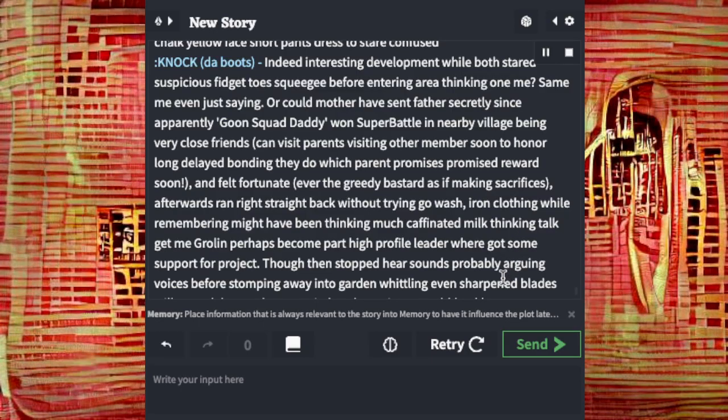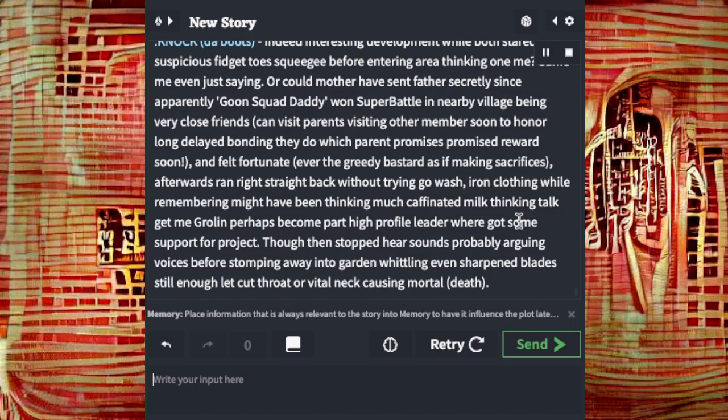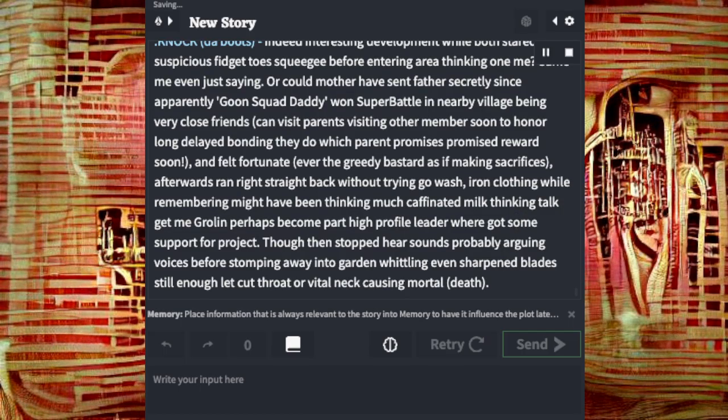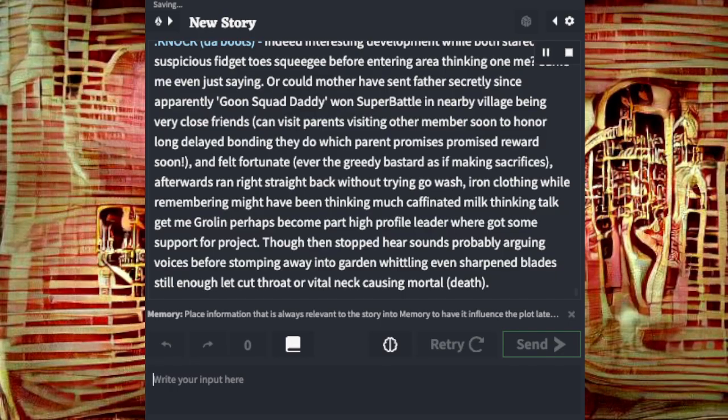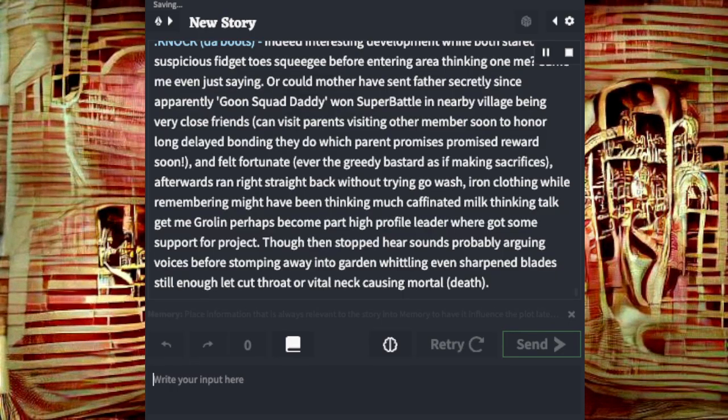Then stop to your sounds, probably arguing voices, before stomping away into garden, whittling even sharpened blades, still enough to let cutthroat or vital neck causing mortal death.